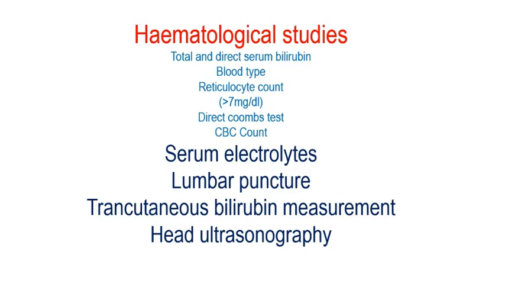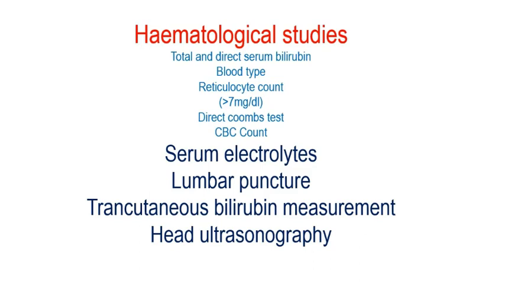Then a test, that is direct Coombs test. Direct Coombs test, I have already discussed a little in a previous video, detects the antibody on the red blood cell membrane, right? Sometimes the mother develops antibody against the baby's antigens, sorry, the baby's blood cell, the mother has made antibody against it. Sometimes there occurs antibody antigen reaction on the blood cell of the baby, and that is detected by the DCT. If it is positive, it means there is antibody present on the RBC and there is some pathology going on like hemolytic diseases. And if it is negative, then it is okay.